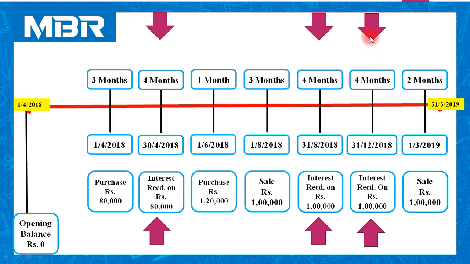Now last interest payment date is 31st December to 1st March. So period involved in this calculation is 2 months. And at the end of the year, nothing is left with us, because we were owner of the securities on 31st December 2018 for rupees 1 lakh, and we have sold these securities on 1st March.